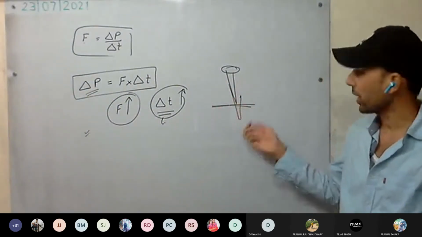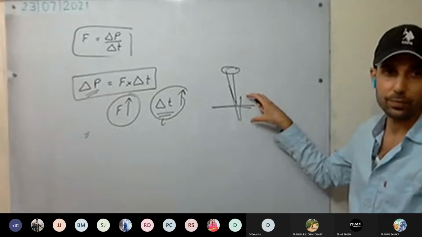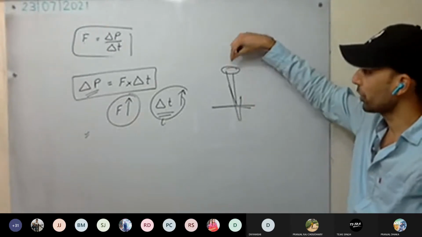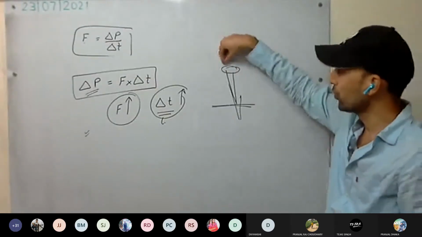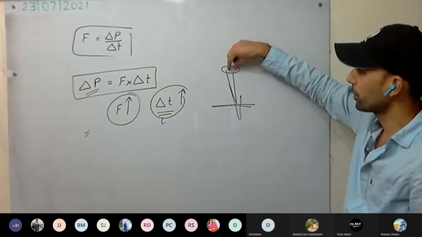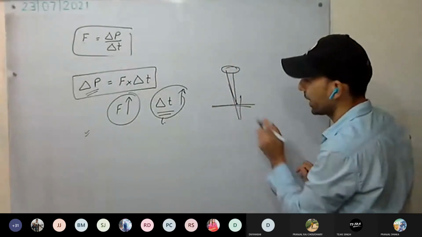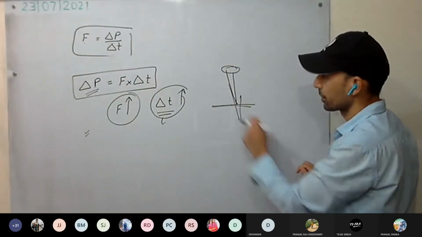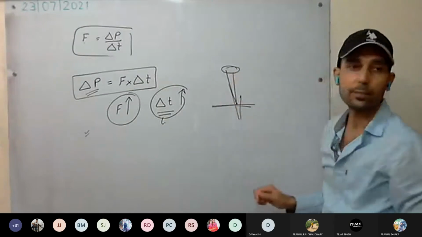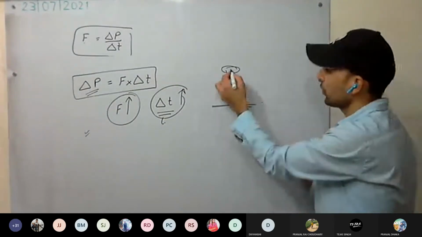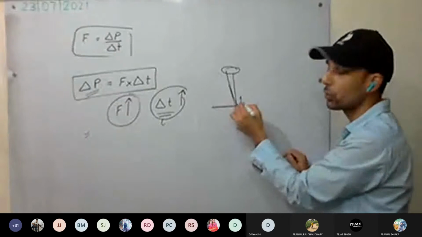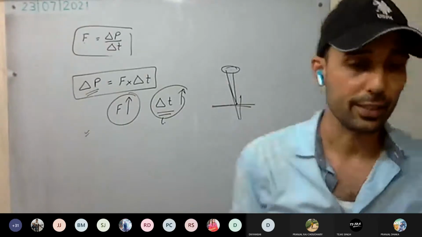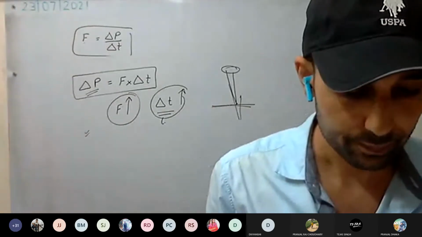Why? Momentum is there now. As you hit, force is applied for a very small time duration, but a huge force is applied on a very small area. See here, huge force will be applied at this tip, and it will penetrate inside. All the force will be concentrated at this tip, that is, huge pressure will be there. It will get penetrated. This is clear.